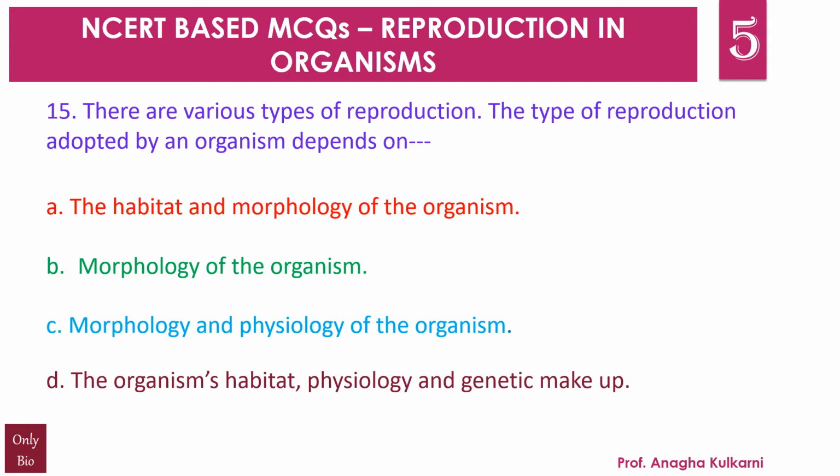And the correct answer for this question is D. The organism's habitat, its internal physiology and several other factors, that is genetic makeup, are collectively responsible for how it reproduces. When the offspring is produced by a single parent with or without the involvement of gamete formation, then we call it asexual reproduction. This has been very clearly mentioned in the NCERT textbook.